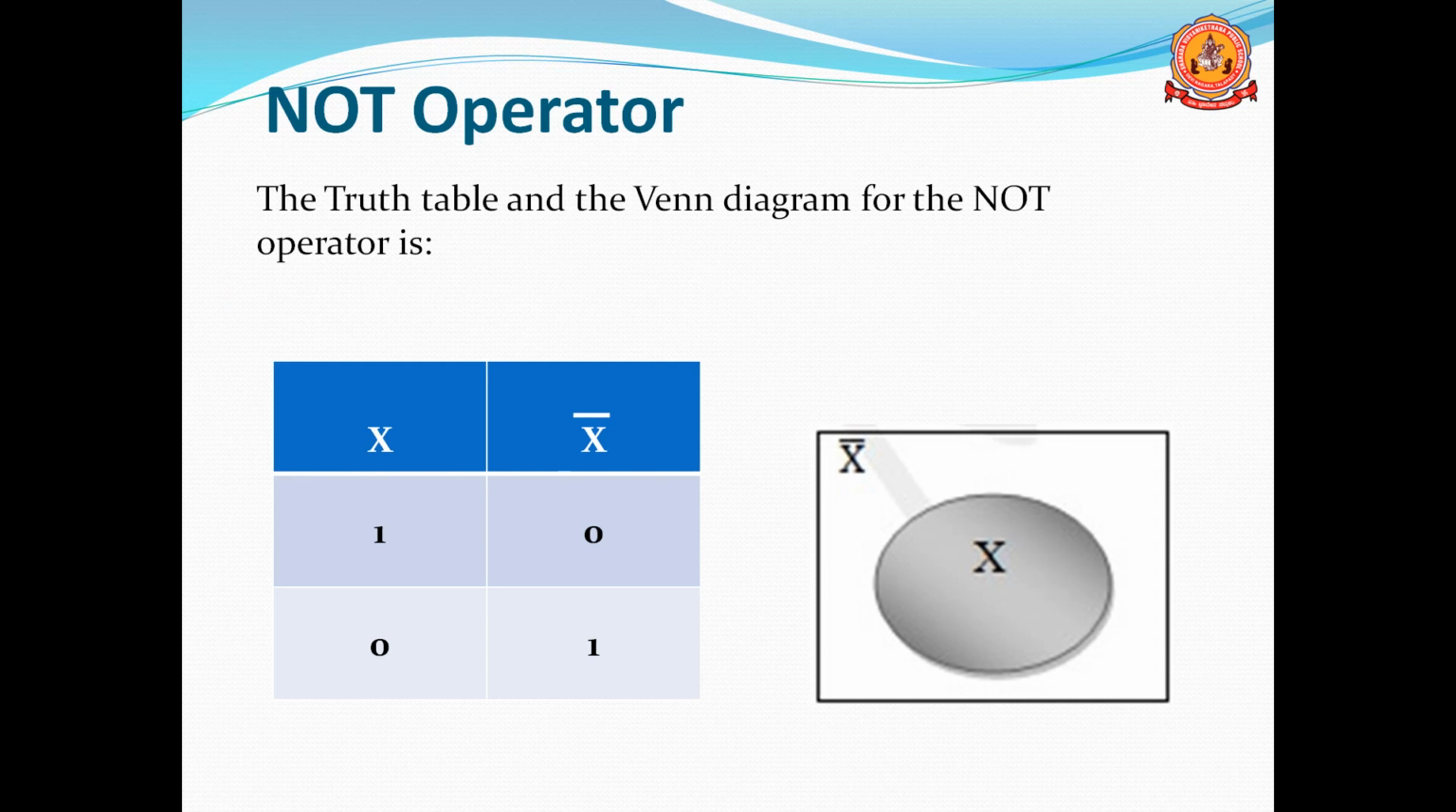Rows: in the first row X can be 0, in the second row X can be 1. That is a possible scenario. X value we can give either 0 or 1, the possible combinations. So if X is equal to 1, X bar will be 0. If X is equal to 0, X bar will be 1. That is the NOT operator.